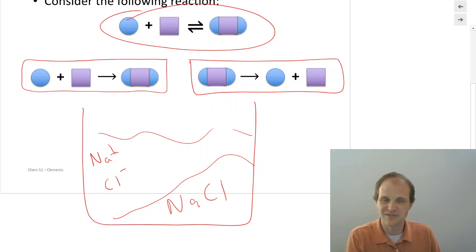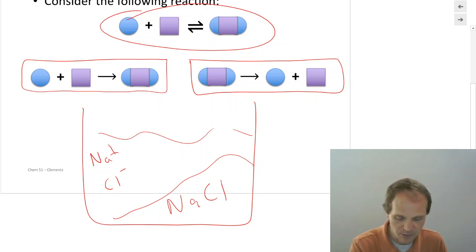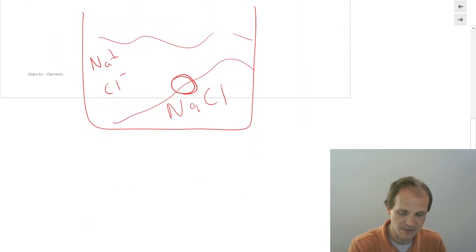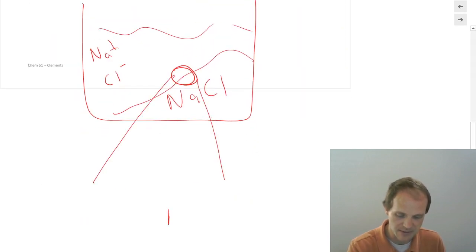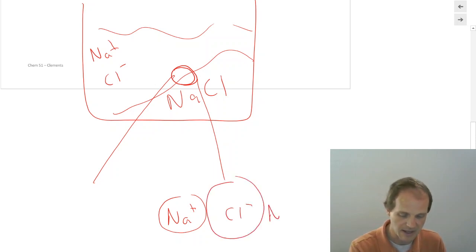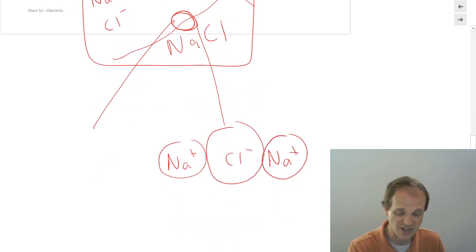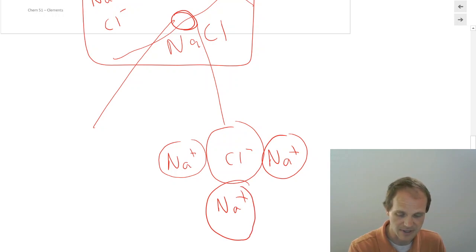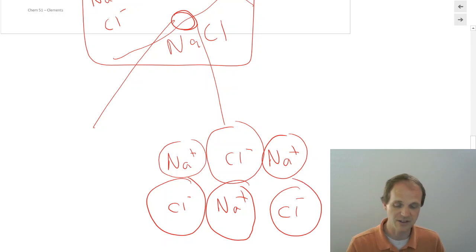So it's salty. But looking at it, nothing's happening. But if we were to examine the surface of that salt and blow it up really big, we see that there's these sodium ions and these chloride ions. Remember the anions are a little bit bigger. And they form this kind of regular structure in 3 dimensions, which we can't really do here. Well, we can. I'm just not very good at drawing, so we're not going to. So they form this kind of regular grid of sodiums next to chlorines, and each one surrounded by a bunch of different ones. And then the water is out here.